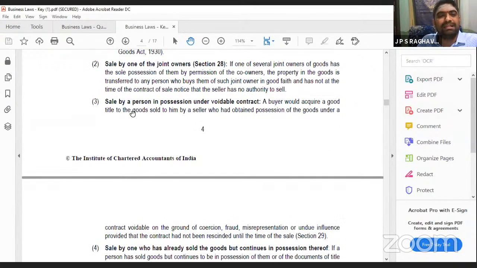Third one, a person in possession under a voidable contract. Voidable contract means, like, coercion or undue influence, where some party has gained some property. The other party has the right to make it void. But before he makes it void, if you have sold it, and the other party has taken it in good faith, meaning innocently, then also this is valid.